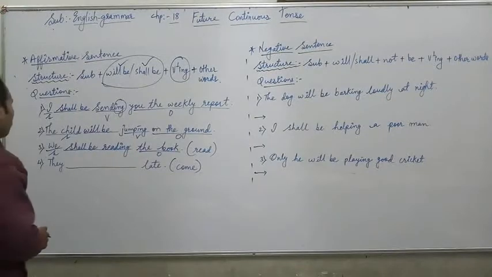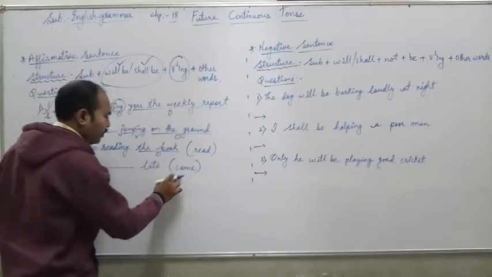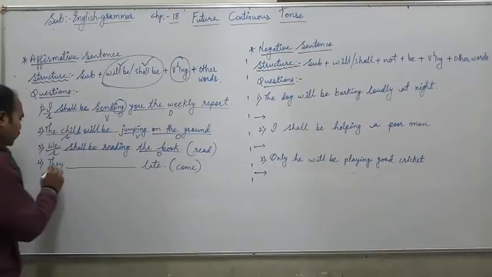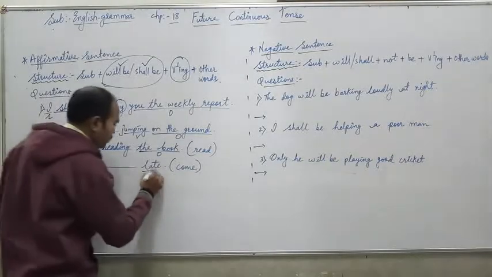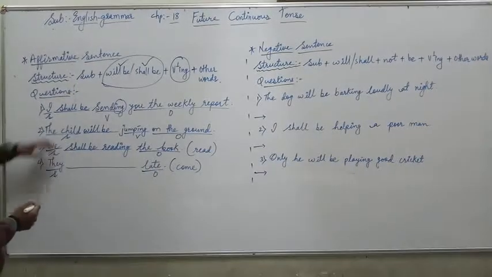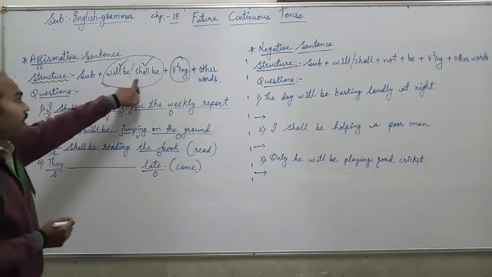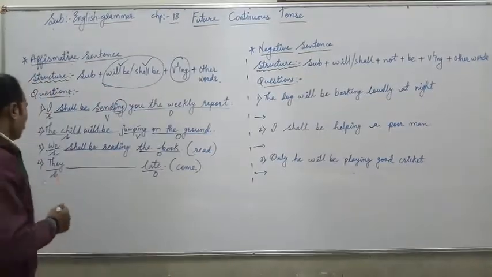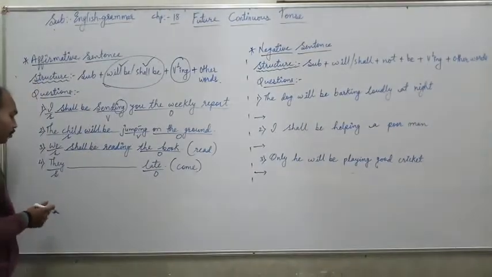Question number 4. They dash late, and given here is come. We will underline the subject and the other words. The verb is missing over here. So according to the structure, the subject is here. We have to select will be or shall be and v1 ing. The subject is they. They is a third person plural pronoun.